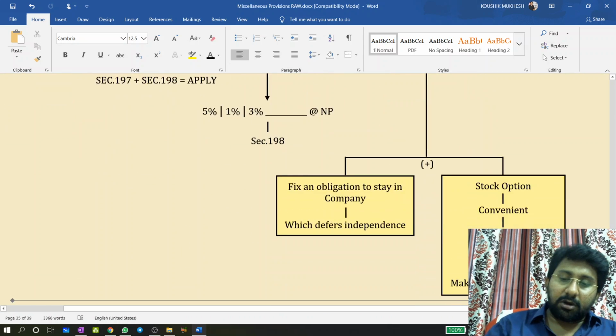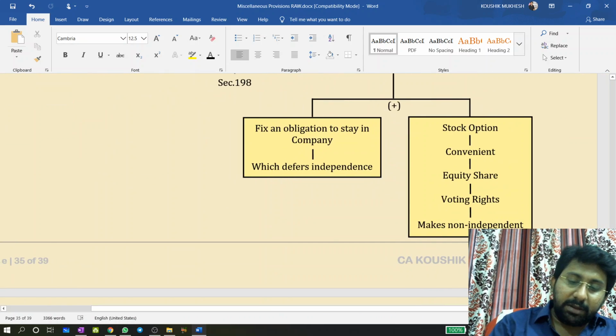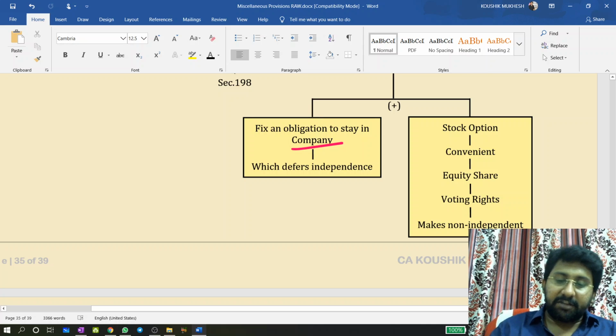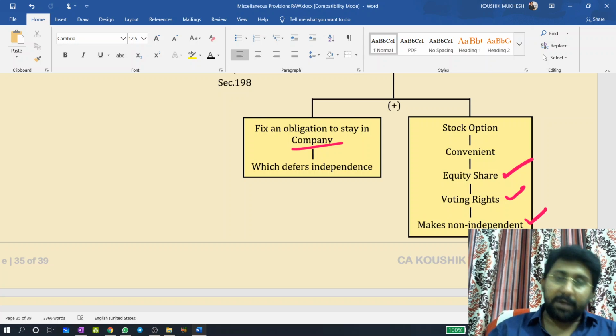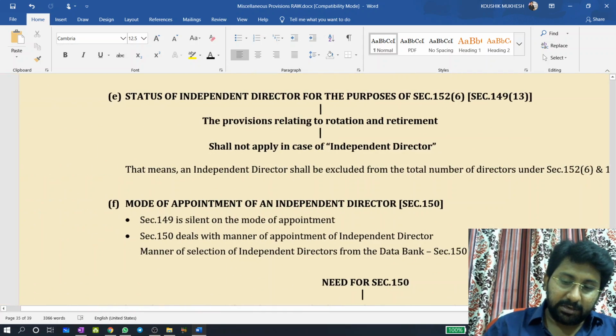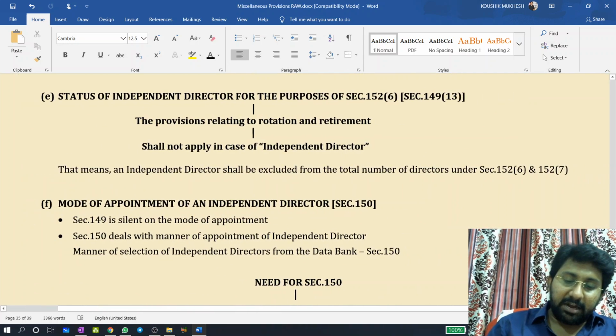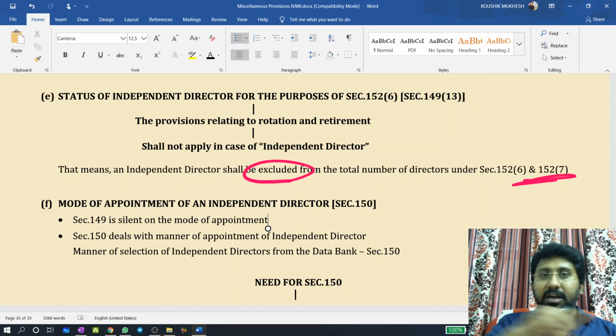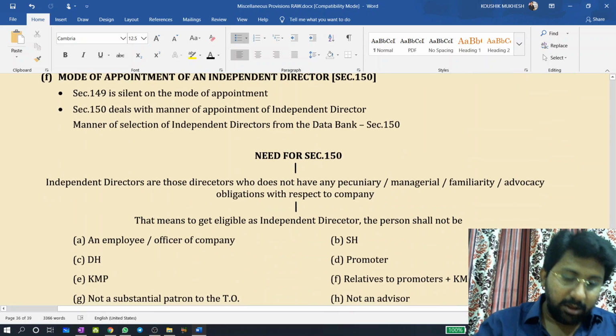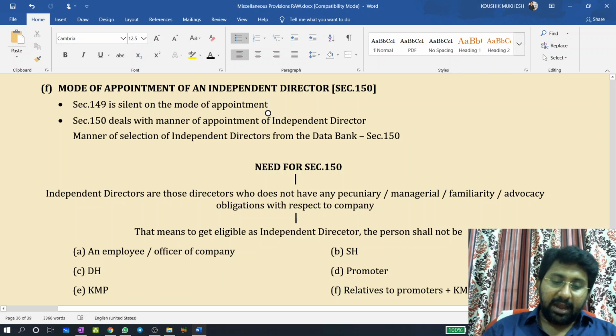Why are stock options not possible? It will fix an obligation to stay in a company, which affects independence. Next, a stock option is at the convenience of the particular person, and it will be converted into equity shares and will get voting rights, which makes him non-independent. For that reason, it is not possible. Status of independent director: an independent director shall be excluded from the total directors in terms of, like, additional or alternate directors; alternate independent is also excluded.